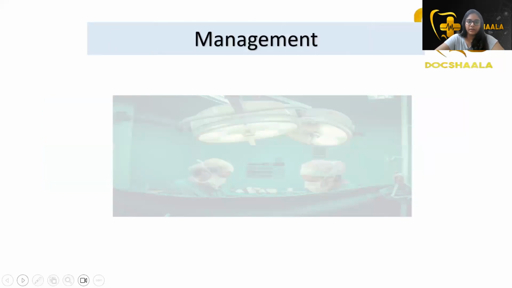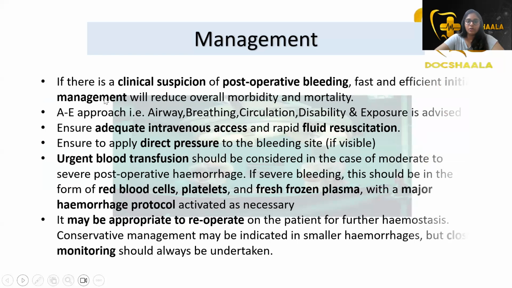Then coming to the management. If there is a clinical suspicion of post-operative bleeding, fast and efficient initial management will reduce overall morbidity and mortality of the patient. An A to E approach is followed. What is A to E? Airway: first of all, check the airway.